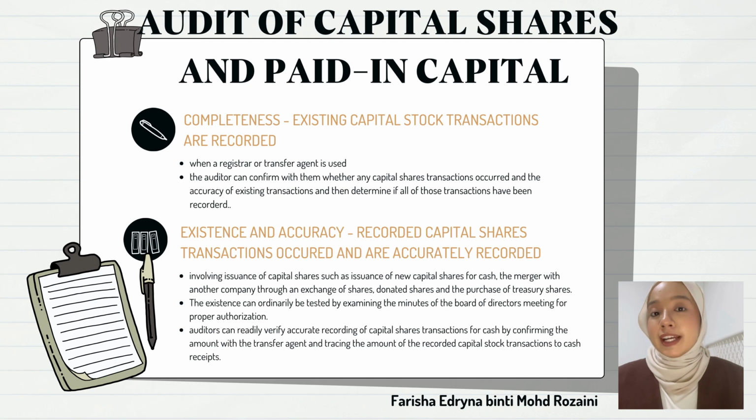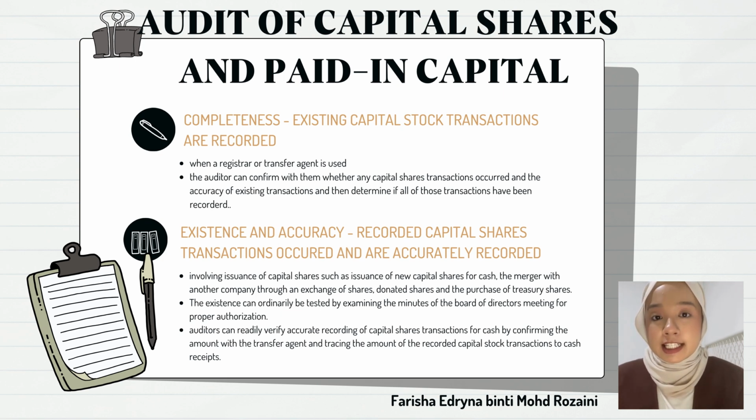Next is audit of capital share and paid in capital. Okay, first one is completeness. Completeness is ensuring that existing capital share transactions were recorded. It happens when a registrar or transfer agent is used. Then the auditor can confirm with them whether any capital share transactions occurred and the accuracy of the existing transactions, and then determine all of those transactions have been recorded.